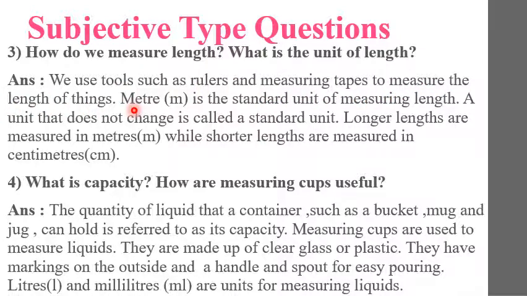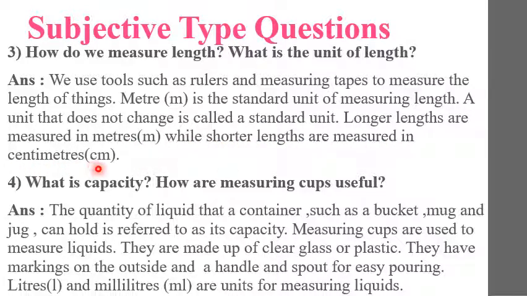Meter is the standard unit of measuring length. A unit that does not change is called a standard unit. Longer lengths are measured in meters, while shorter lengths are measured in centimeters.